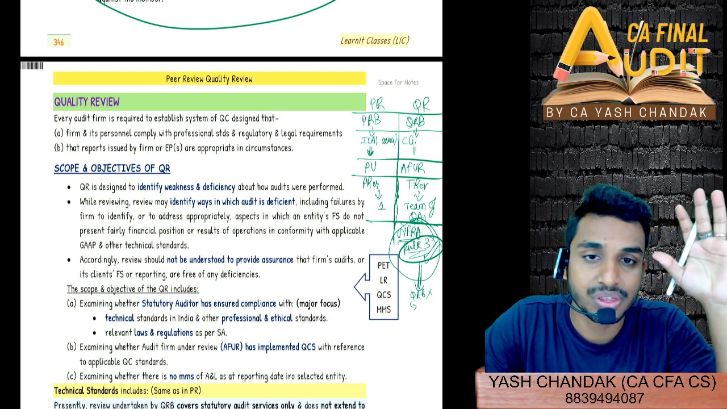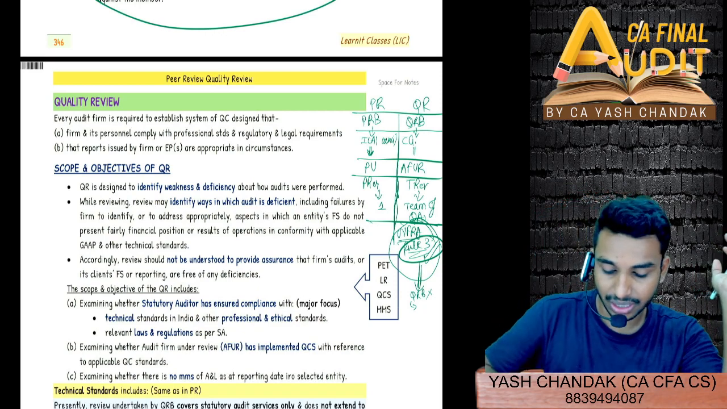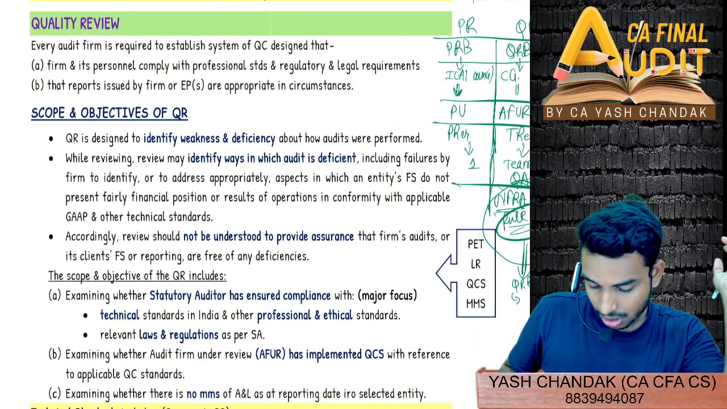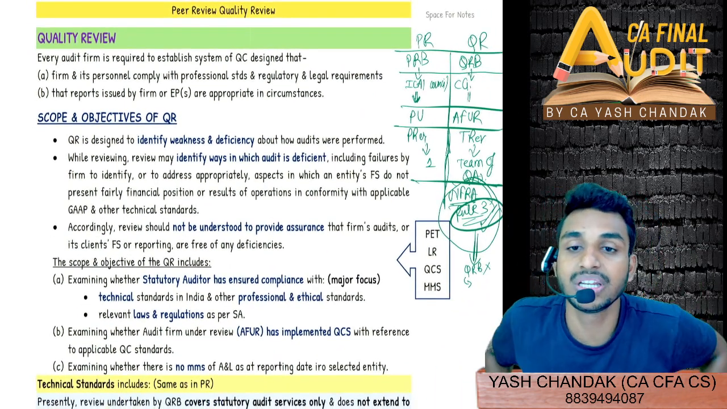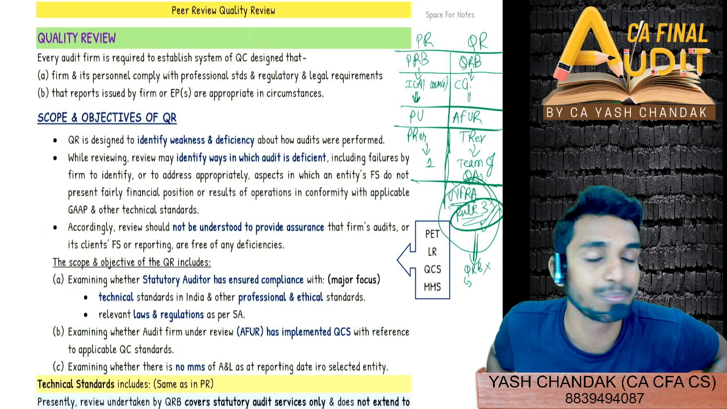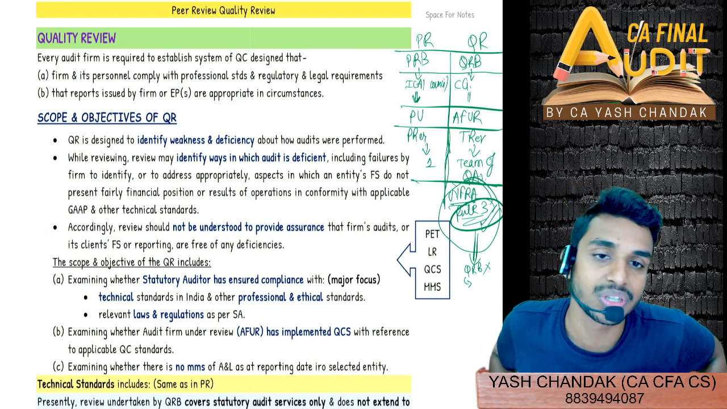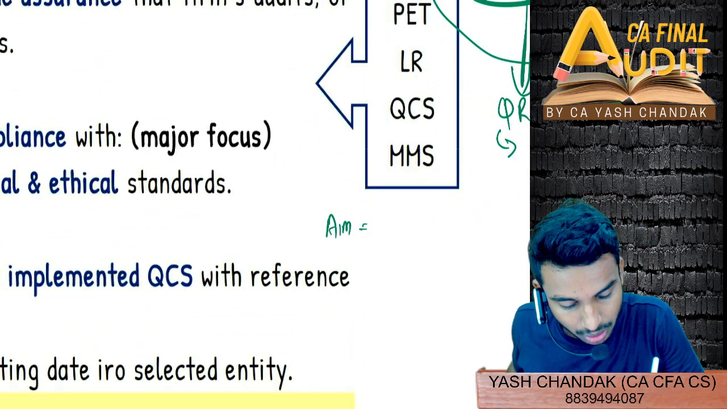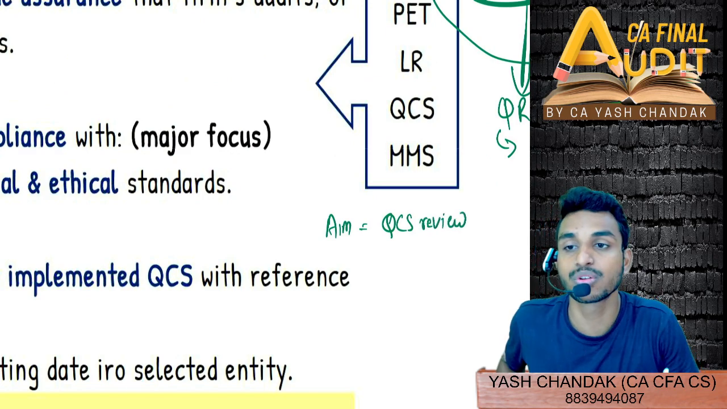There are some differences because of which quality review will have a somewhat different view. So let's see. I told you the difference in the main aim. The aim of the peer review was not to identify isolated weaknesses, but to improve upon the systems and procedures. Right? The aim is what? The aim is for the quality control system to be reviewed, the system of quality control to be reviewed.